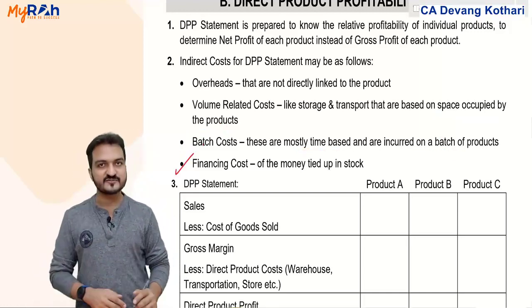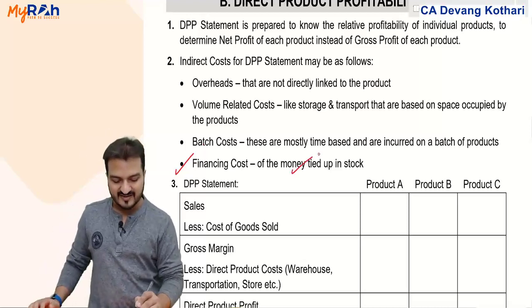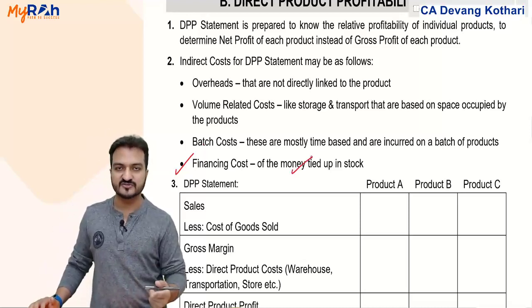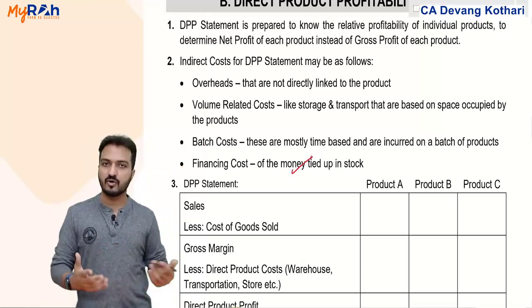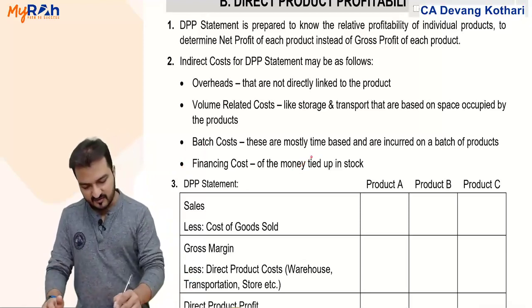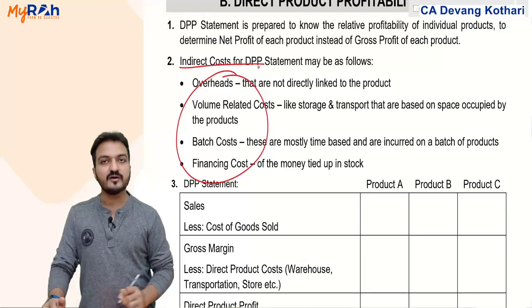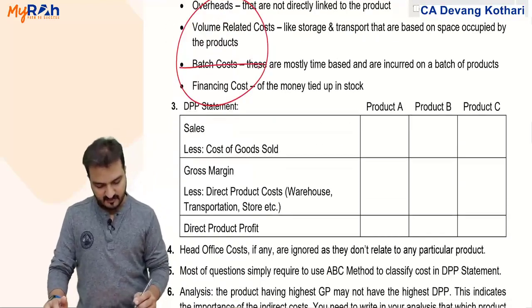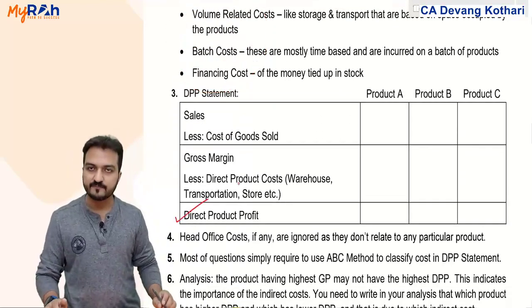And financing cost might be the cost of financing the money tied up in the stock, like working capital cost. These are the main components under the DPP cost. You deduct them and that will give you the direct product profit.